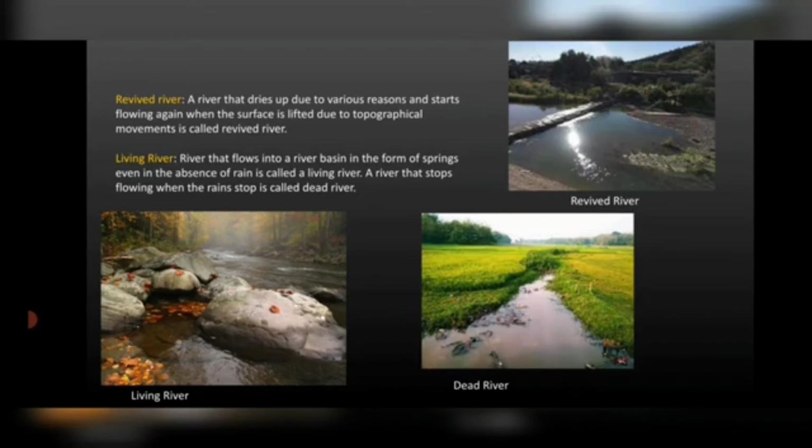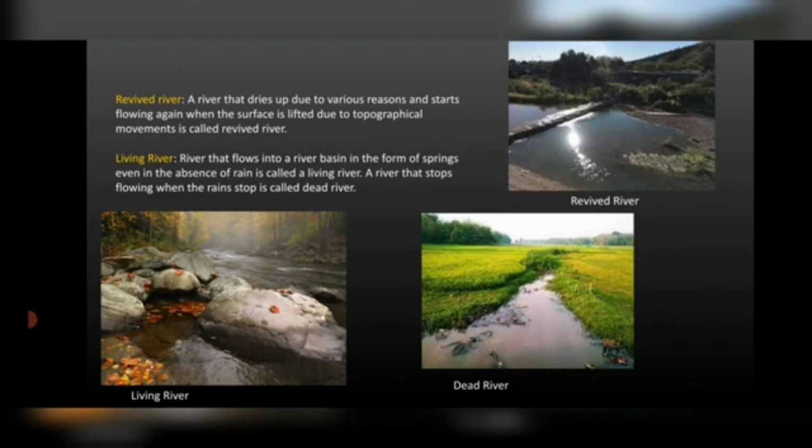Some rivers stop flowing and some continuously flow for 12 months. So a river that flows into a river basin in the form of springs in the absence of rain is called a living river. It flows continuously, also when there is no rainfall.